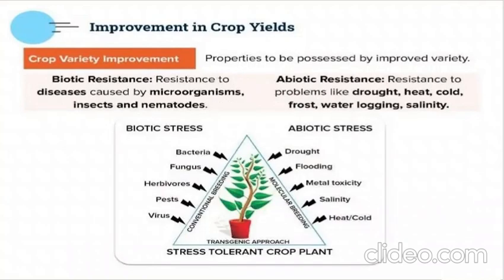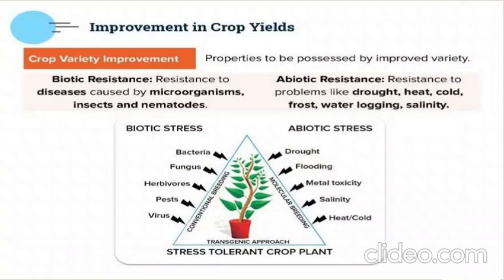Next is biotic and abiotic resistance. Biotic means living organisms: microorganisms, insects, nematodes, all of these things. The crop should be resistant to them, so that if they harm the crop, it will tolerate it. Abiotic means adverse conditions like drought, heat, cold, salinity, frost, all those things.